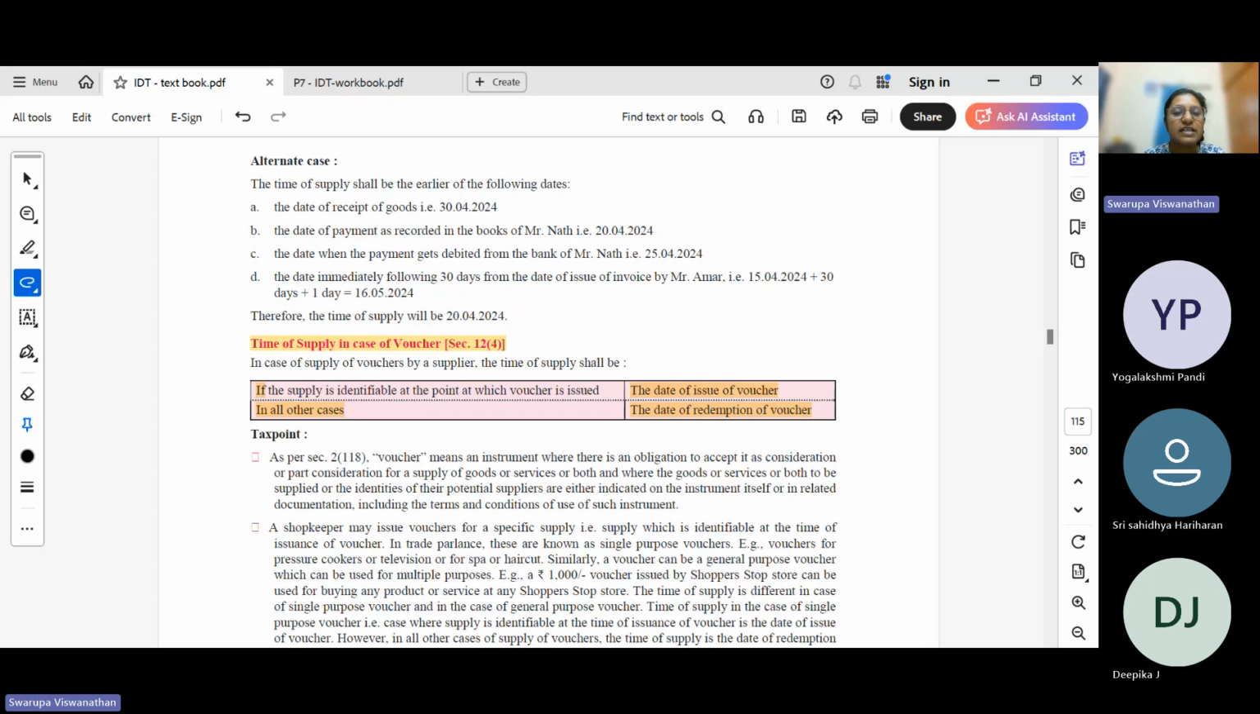So in that case, it will be the date of redemption of voucher, because at the time of redemption, we will exactly know what service you have availed, which product you have bought, against which this voucher is being used. So that GST rate will be applicable. So if the supply is identifiable, the date of issue of voucher; if the supply is not identifiable at the time of issuing the voucher, the date of redemption of voucher will be the time of supply.